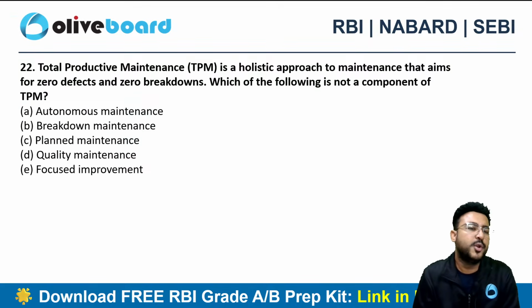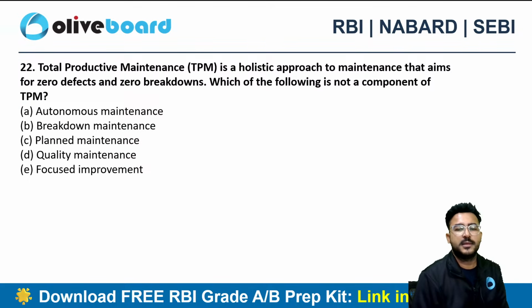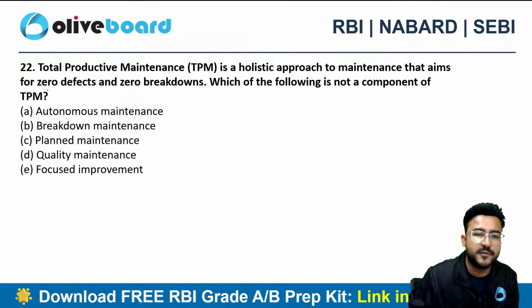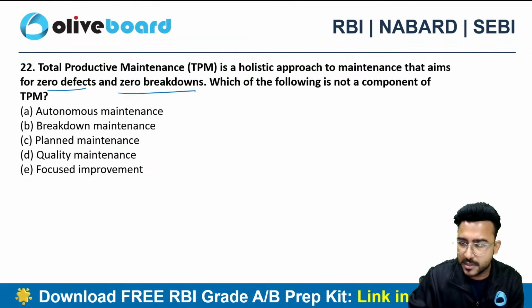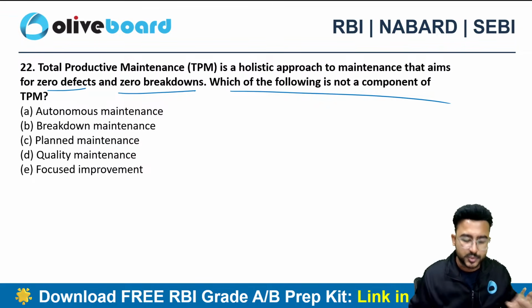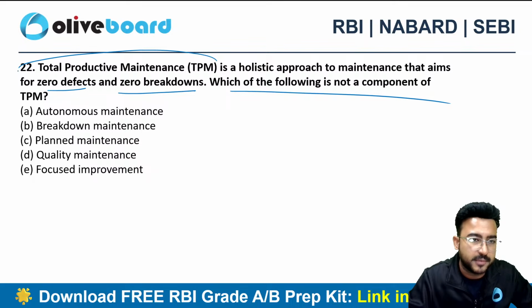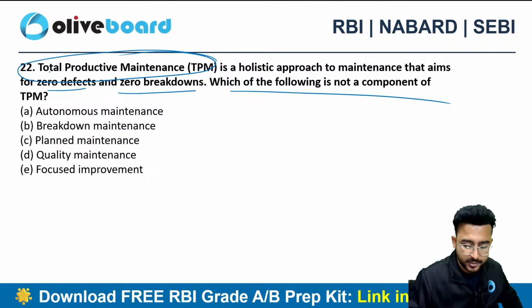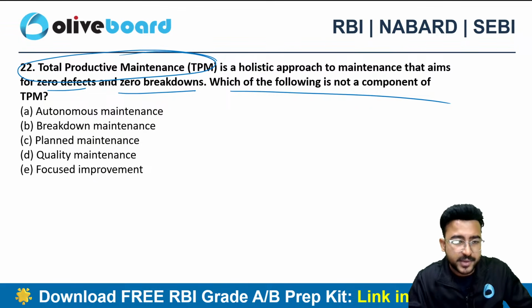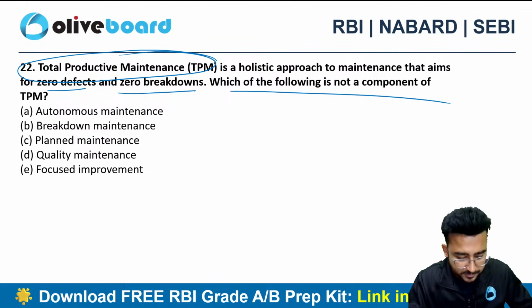Next one, total productive maintenance. That's a holistic approach to maintenance that aims for zero defects and zero breakdowns. Which of the following is not a component of the TPM? So here you need to know the concept of TPM in a very detailed manner to answer this particular question. Autonomous maintenance, breakdown maintenance, planned maintenance, quality maintenance, or focused improvement.